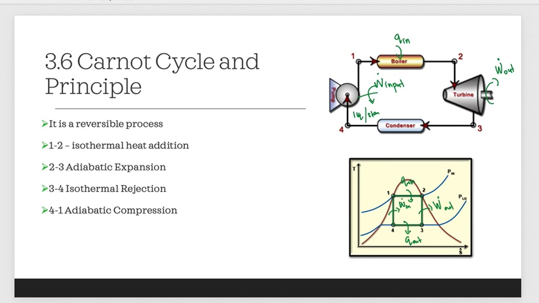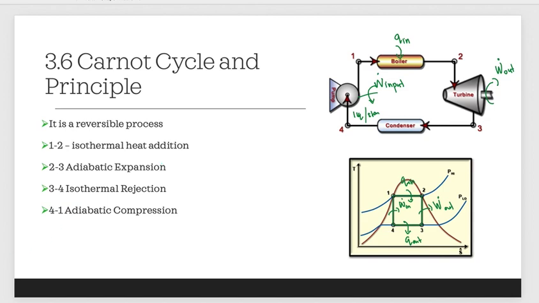And for the isothermal processes, which are 1-2 and 3-4, they must be carried out in a slow manner. This combination of adiabatic and isothermal in one cycle is impossible, which is not practical actually. So we can say that Carnot cycle is just a theoretical cycle and used for comparison with other cycles that we will learn in chapter 4 and chapter 5.